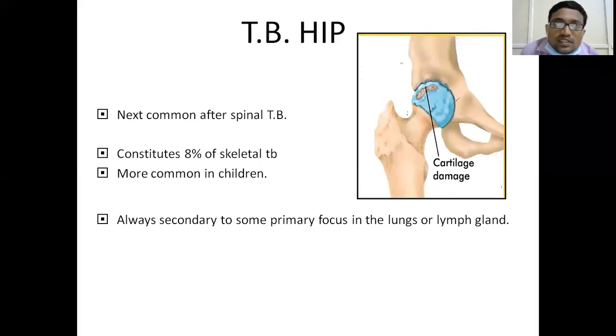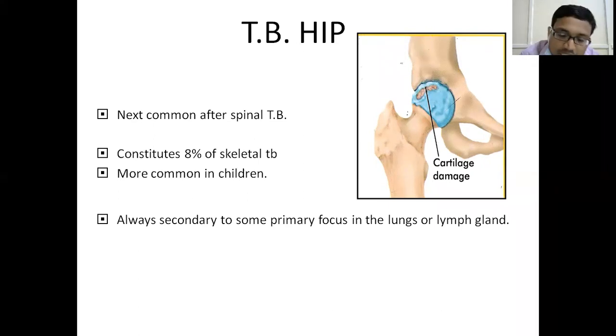Okay, this is the discussion about general tuberculosis. I will be talking for another 10 minutes regarding the tubercular hip and tubercular knee. And then in the next class, I'll be discussing spinal tuberculosis, which is the most common form of tuberculosis. Tuberculosis of the hip and knee are second and third. Tuberculosis of the spine is the main thing.